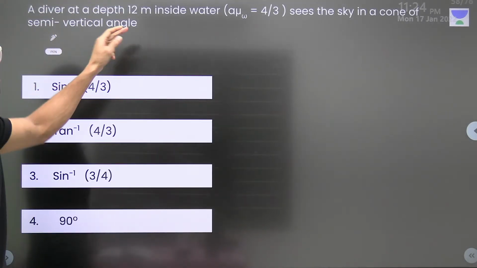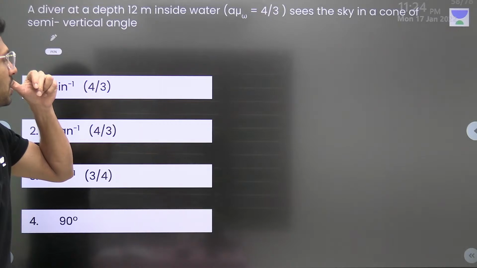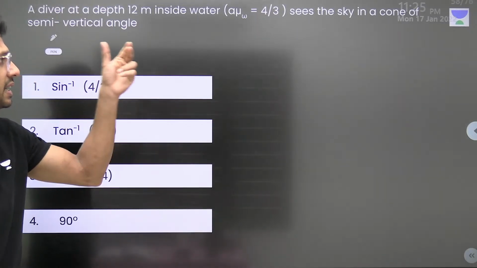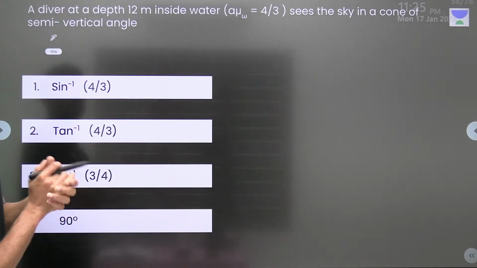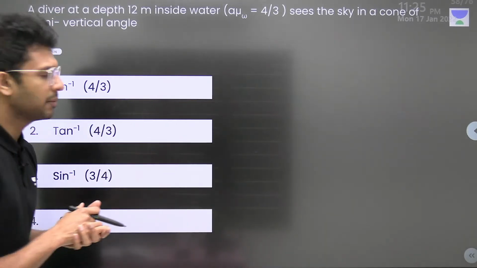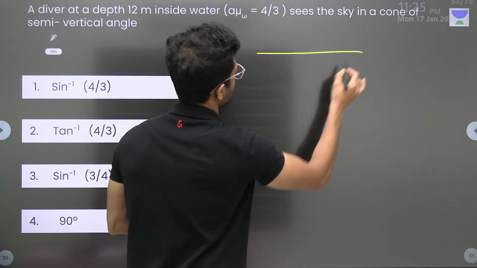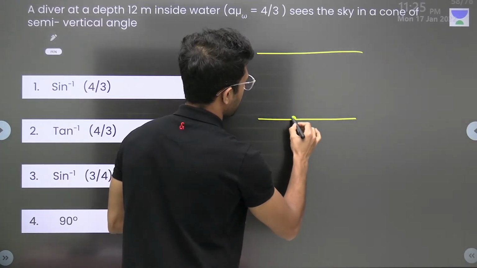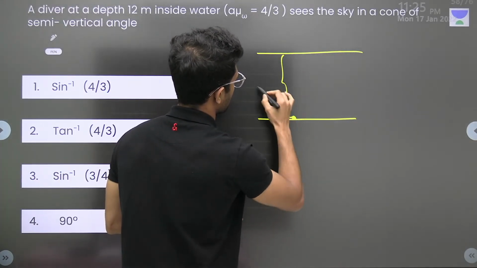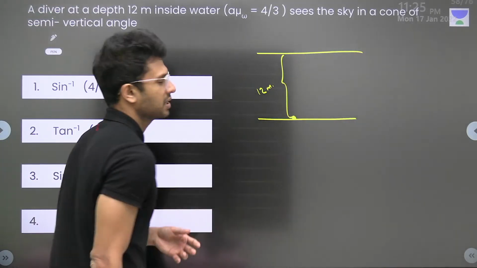A diver at a depth of 12 meters dives into water and sees the sky in a cone of semi-vertical angle. So the question is, what is that angle? I'll help you explain this. This is the surface of water. This is the ground. So here we have a person at a depth of 12 meters.